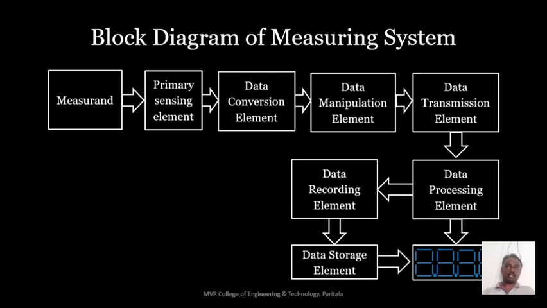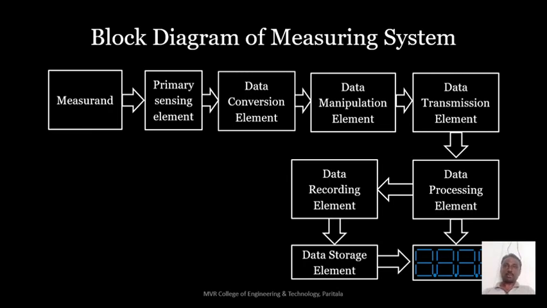These two blocks, the data recording element as well as the data storage element, are used only for the purpose of storing. Whenever you want to know the value of a measurement that was measured at another time, we can see it by using these two blocks. So this is about the basic block diagram of a measuring system.